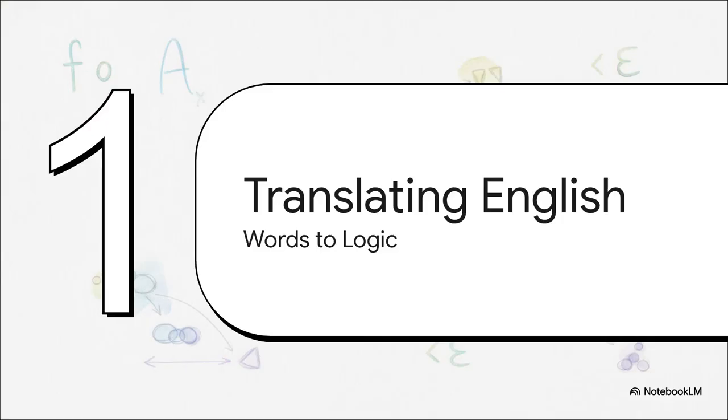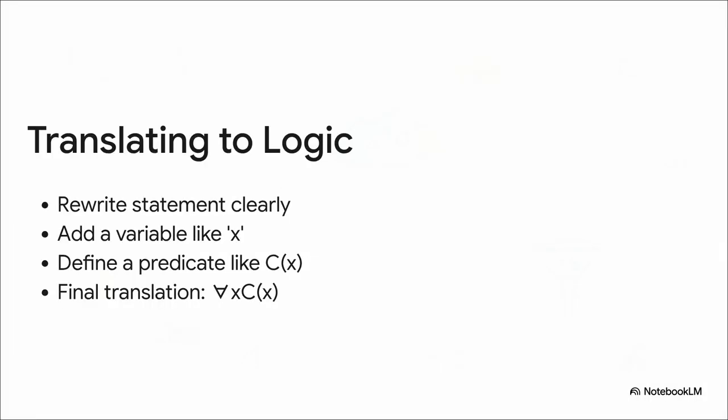Finally, we've arrived at Part 6, Translating English into Logic. Let's see how this all comes together systematically. Take the everyday sentence, every student in this class has studied calculus. Step 1, we rewrite it a bit more clearly. For every student in this class, that student has studied calculus. Step 2, we add in our variable. For every student x in this class, x has studied calculus.